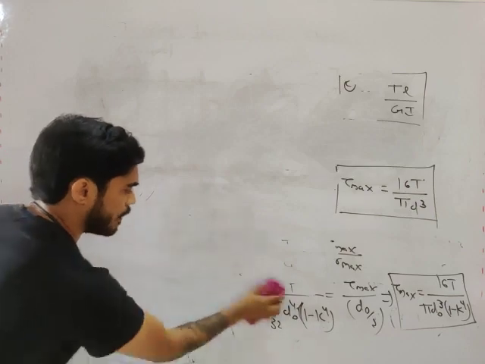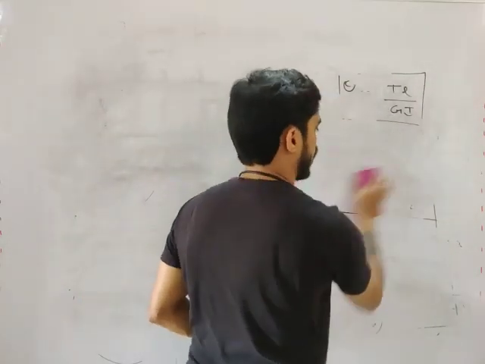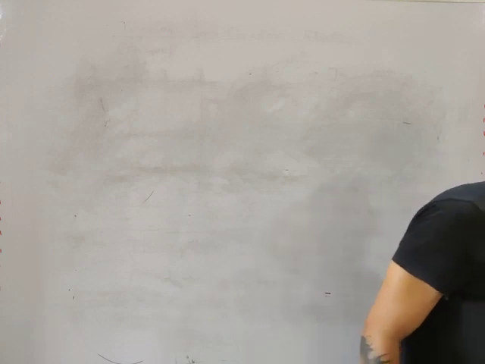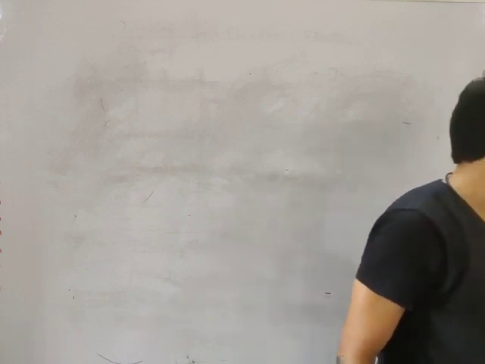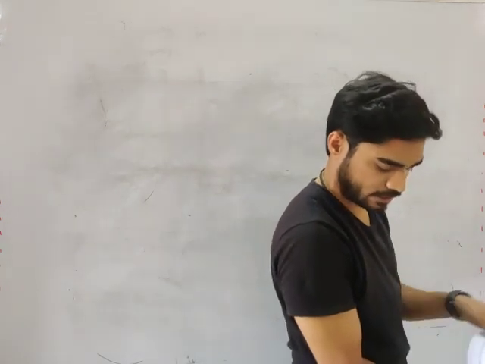So let's see some numericals based on these equations. We will directly solve numericals of GATE. The first numerical that I am going to solve is from GATE 2017. This is a recent example.